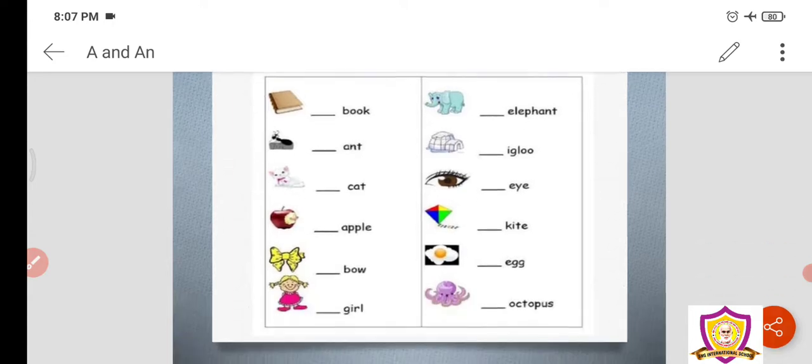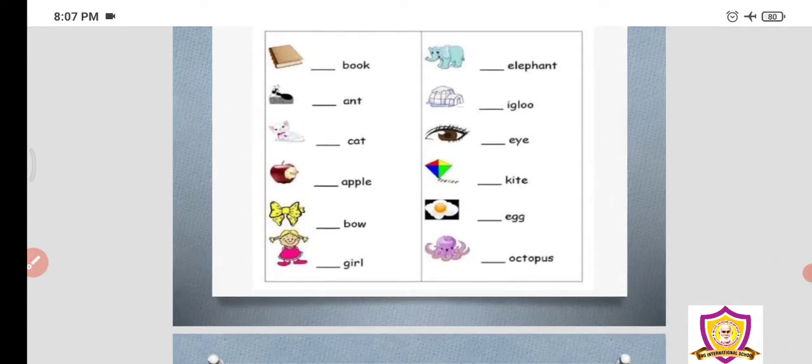ठीक है. Then next one, G-I-R-L, girl. What is the first letter here? G is the first letter. So we shall say a girl because G is not a vowel, it is a consonant. So we got to say a girl. Alright. Now E-L-E-P-H-A-N-T, elephant. Correct?